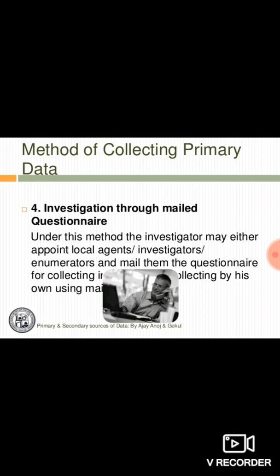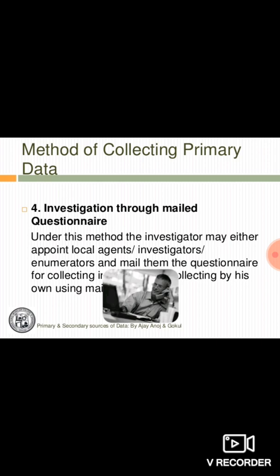Now the last method, the fourth method, is through mailed questionnaire. It is very easy, very less time consuming, and it is also being used a lot by the advertisement agencies, companies, to actually know the demand of the consumer and other aspects.